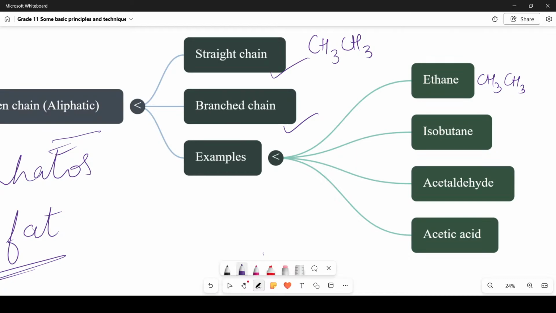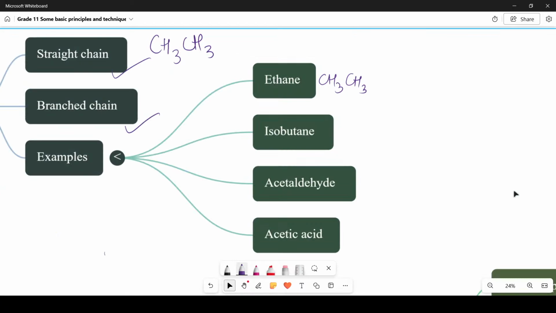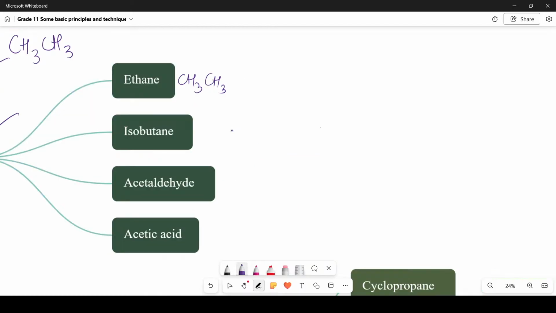Here is the example for it. Isobutane, CH3, CH, CH3, CH3. So it comes under the category of branched. All right, children.